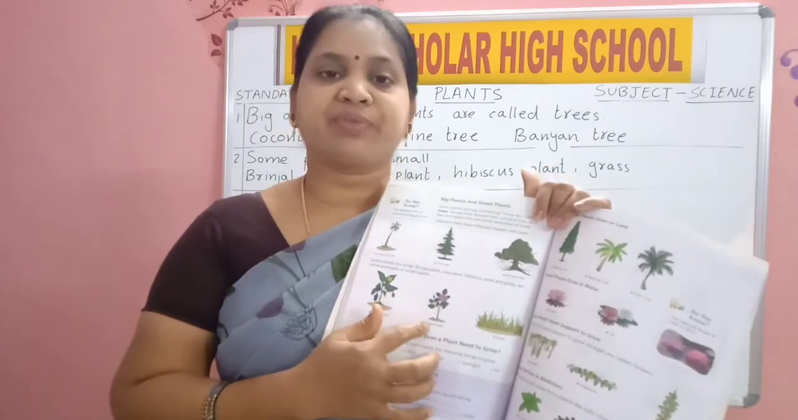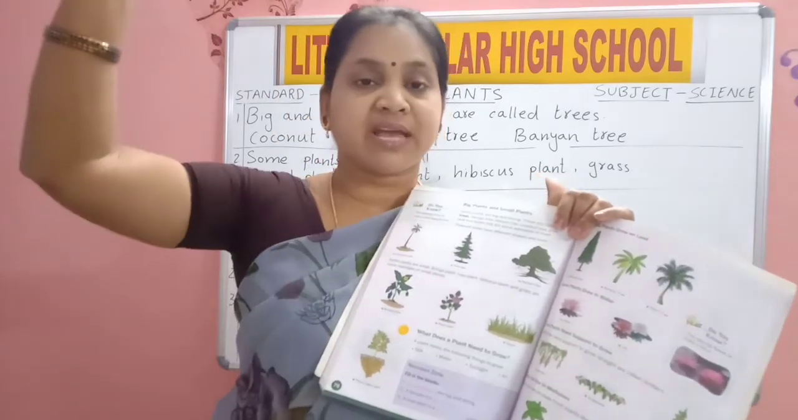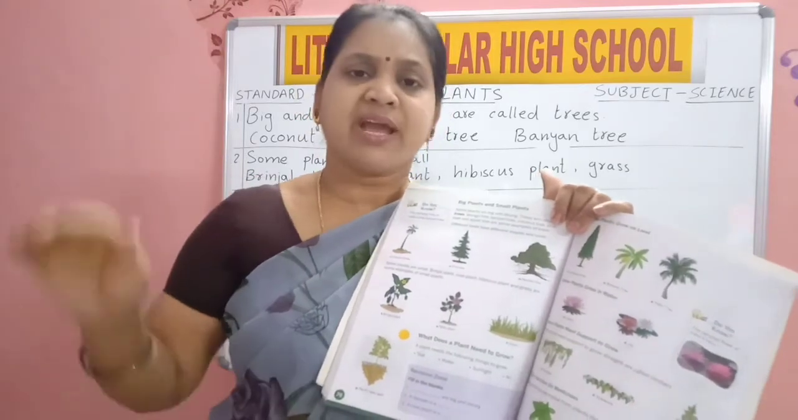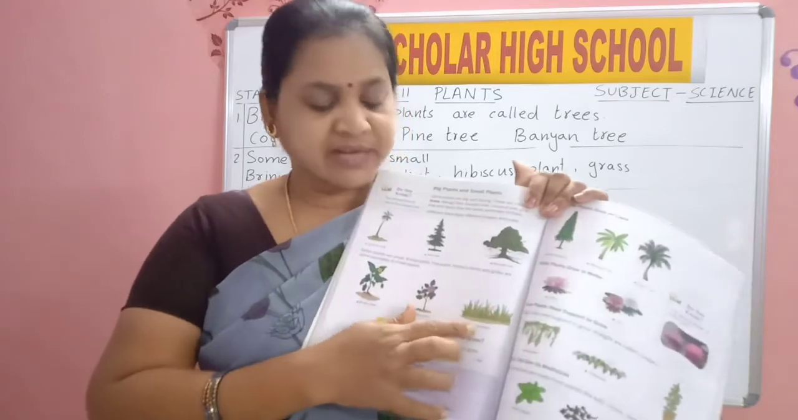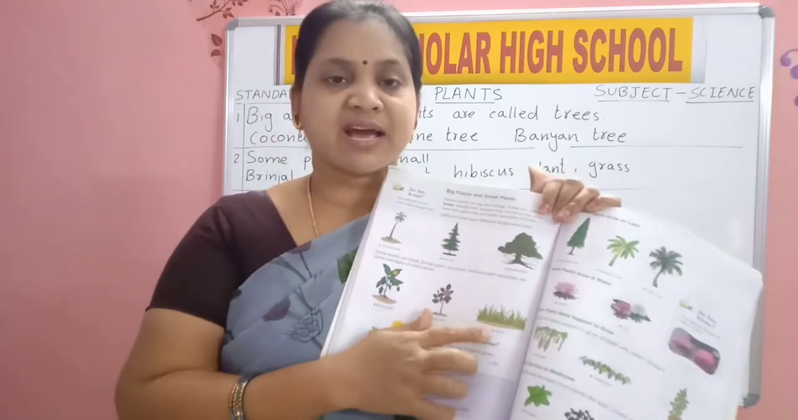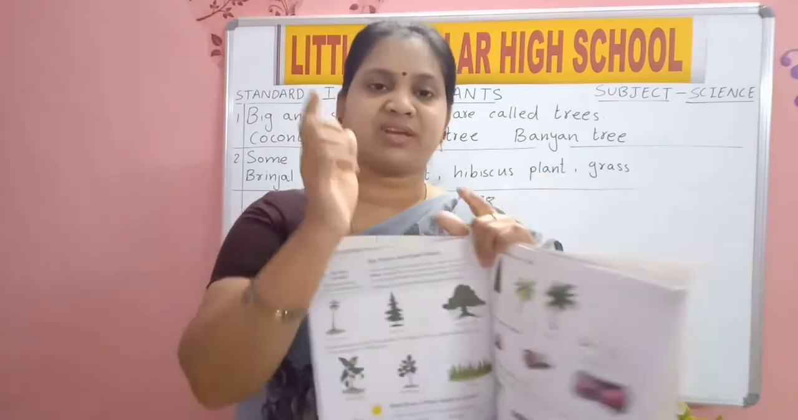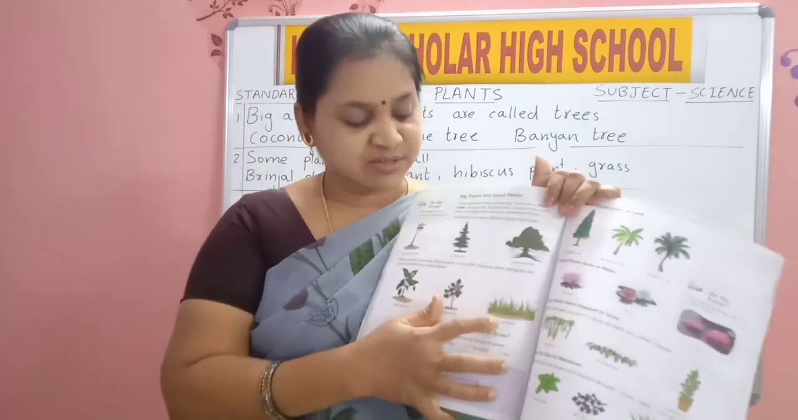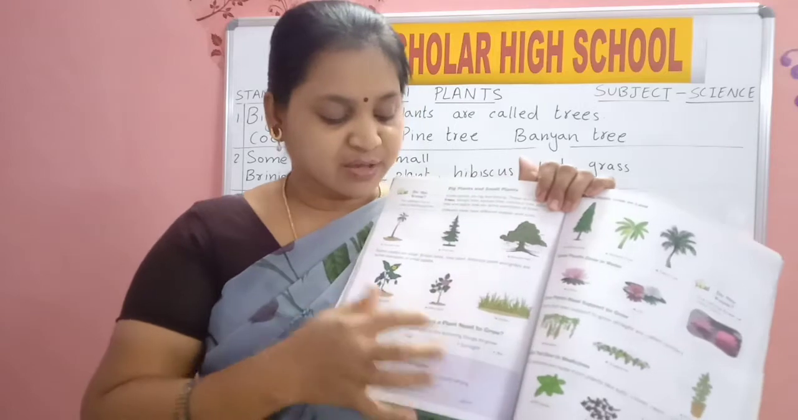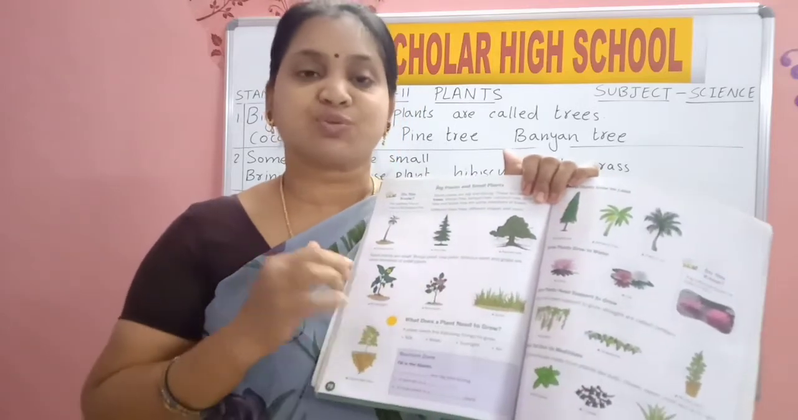And the rose plant, will it grow big like mango and banyan? No, its size will be short only. It won't grow more. And grass. You can see grass. How is the size of the grass? Very small, no? It won't grow more. The size of the grass is short. So all these are small plants.